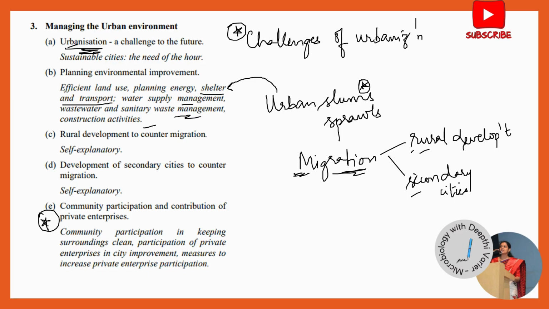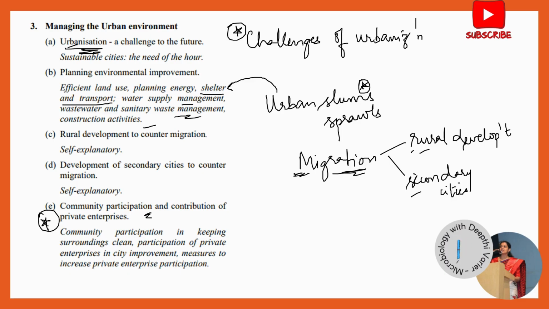They ensure that the area is kept clean, so they are improving the sanitation of the region. There may be a lot of private enterprises which help in improving the city. These private enterprises might be run by individuals, or by very big corporates. So what you should know is what community participation is and how it helps in managing the urban environment.